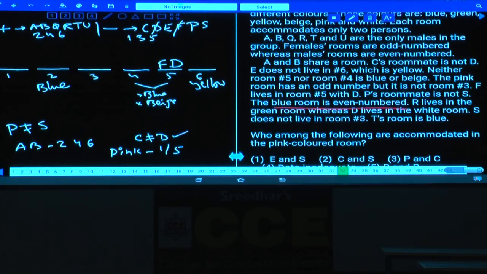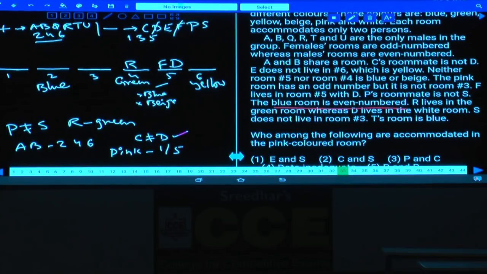R lives in the green room, and this person is a male. As R is a male, this person must live in either 2, 4 or 6, sorry, not 1, 3 and 5. Males are living in 2, 4 and 6. Out of which 2 is not possible, as 2 is blue. As 2 is not possible, 6 is also not possible. So R is here, in room 4. What is the color of this room? The color of this room is green. R lives in the green room.